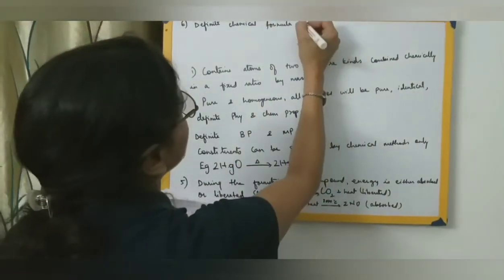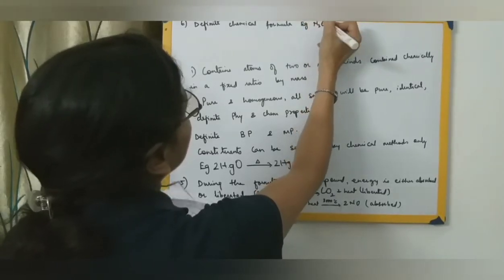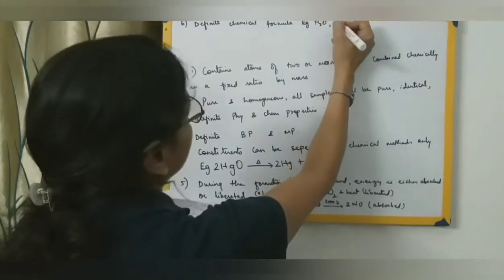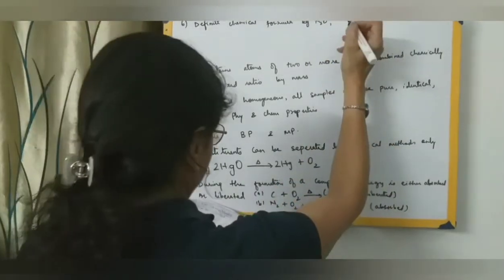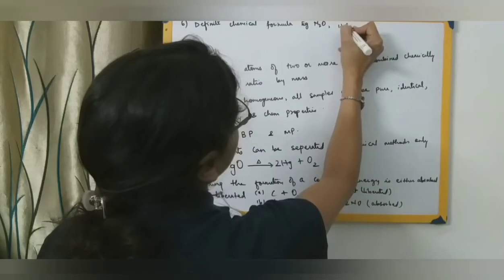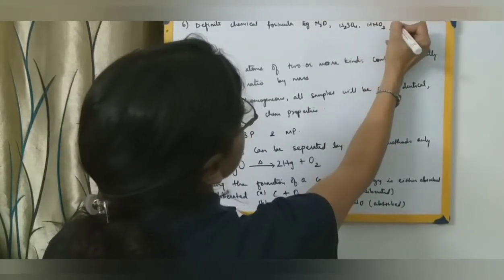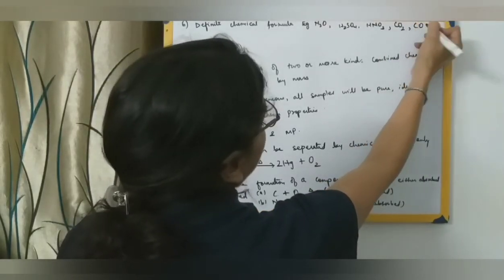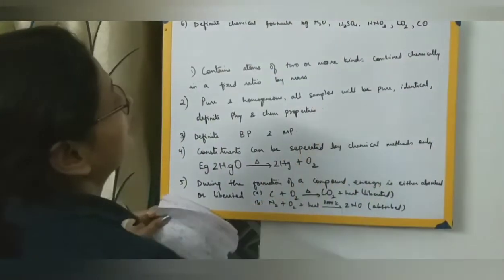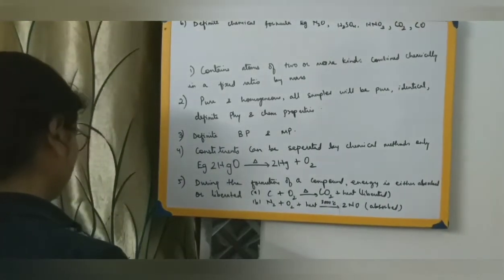For example, N2O nitrous oxide, or Na2O, or H2SO4, HNO3, CO2, CO carbon monoxide. So it has a definite chemical formula. A compound always has a definite chemical formula.